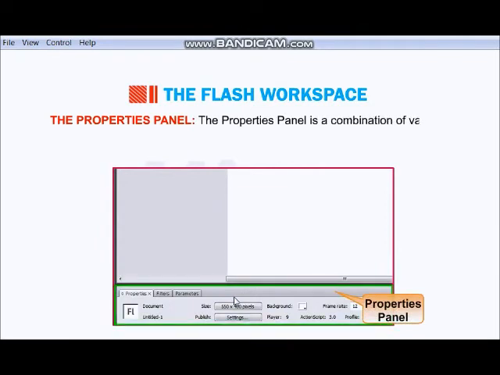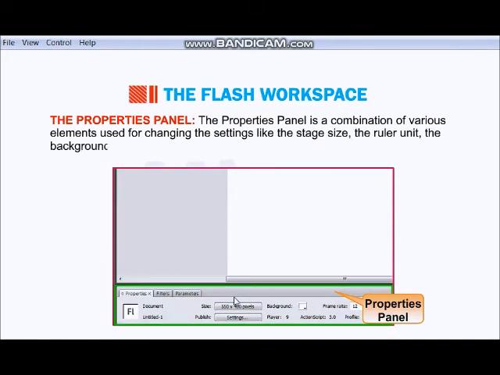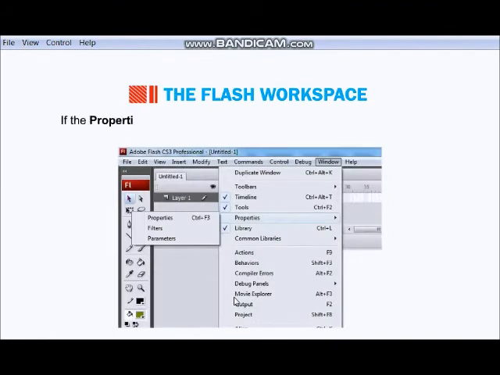Now this part is your property panel, where you can change the stage size or background or any property of your object. Whatever you have drawn, the properties will be displayed here.